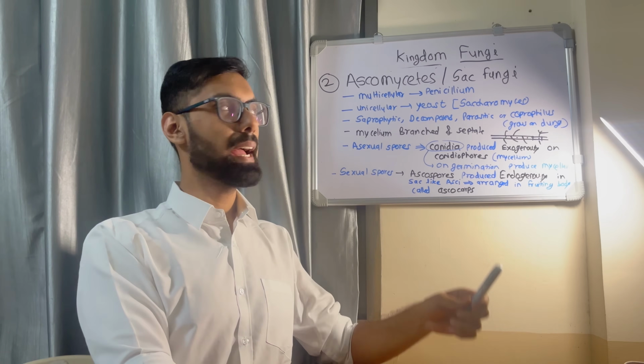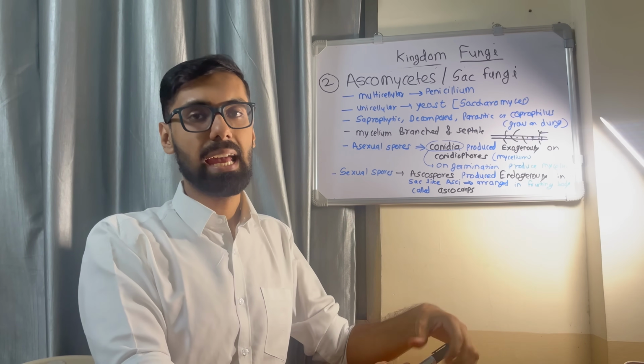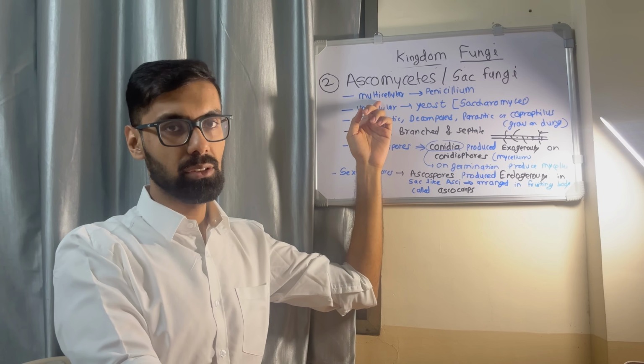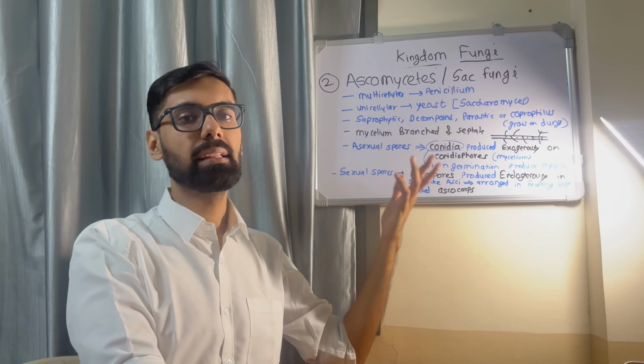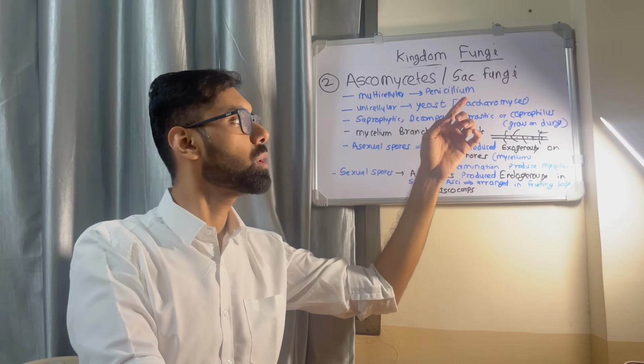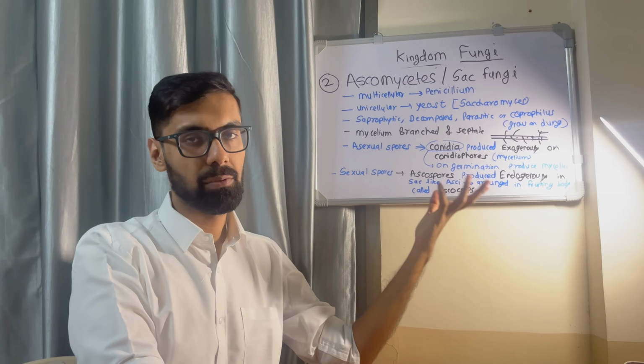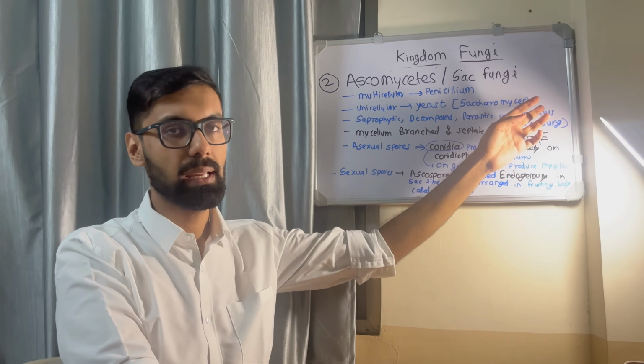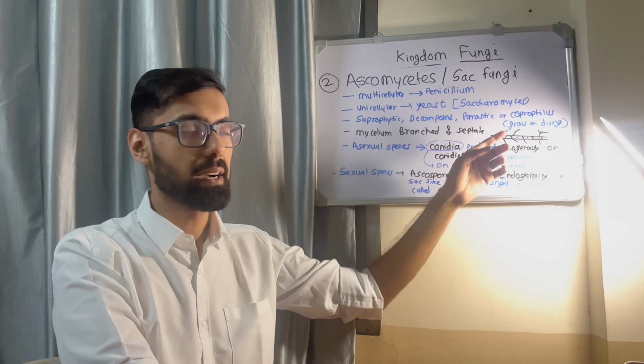Second group of kingdom fungi are Ascomycetes, also called sac fungi. Now, these are multicellular. Example is Penicillium. Rarely they can be unicellular. Example is yeast, also called Saccharomyces. Now, they can be saprophytic, decomposers, or parasitic, or coprophilous, meaning they can also grow on dung.